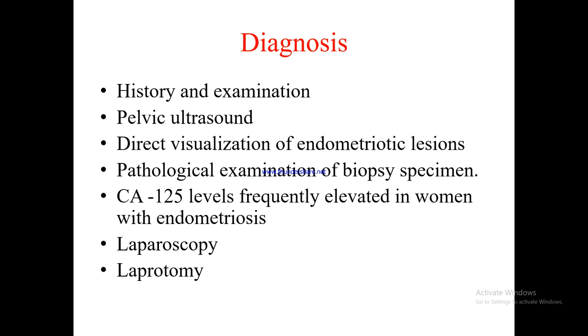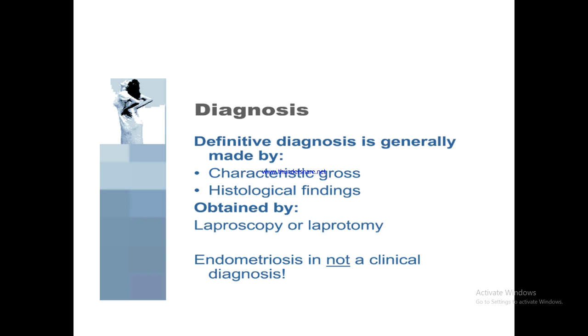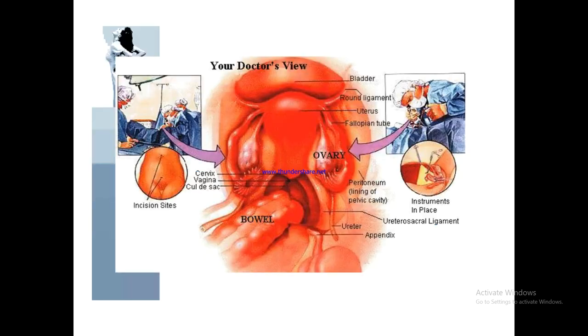History and examination, pelvic ultrasound, direct visualization of endometriotic lesions, pathological examination of the biopsy specimen, CA-125 levels frequently elevated in women with endometriosis, laparoscopy, laparotomy. Diagnosis: definitive diagnosis is generally made by characteristic gross and histological findings obtained by laparoscopy or laparotomy. Endometriosis is not a clinical diagnosis.